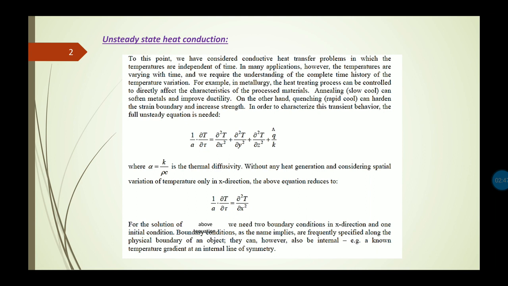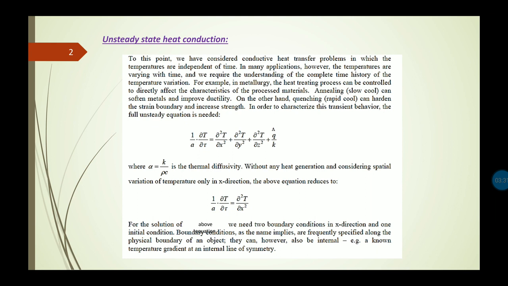Now, what may be the applications or the examples of this unsteady state heat conduction? Like the cooling in case of the IC engine, that is the internal combustion engines. Next, the heating and cooling of metal billets, cooling and freezing of food, and heat treatment of metals by quenching. All these things are examples of the transient or unsteady state heat conduction. Now, during this unsteady state, the change in temperature may follow a periodic or non-periodic variation. So what are these periodic and non-periodic variations?